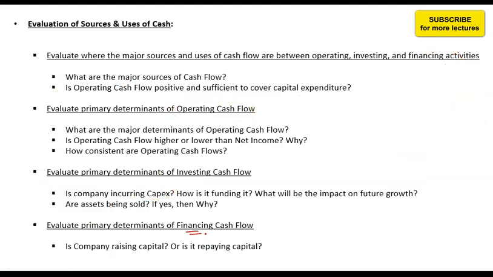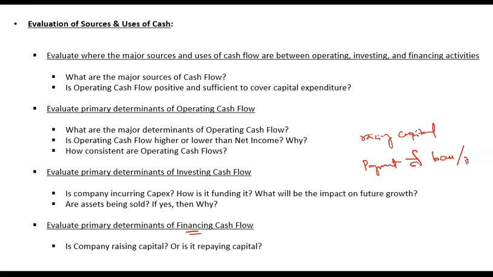In financing cash flow, majorly there is either raising of capital, or there is payment of liabilities, payment of loans or dividends. So in financing cash flow, the key focus will be on whether the company is raising capital or paying back loans, and if it is raising capital, where is the capital coming from? Is it coming from equity or from borrowing or cash? And if it is making an outflow, is it going into loan or into dividend or cash return to the shareholders?